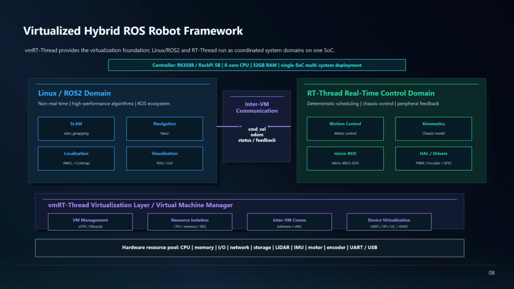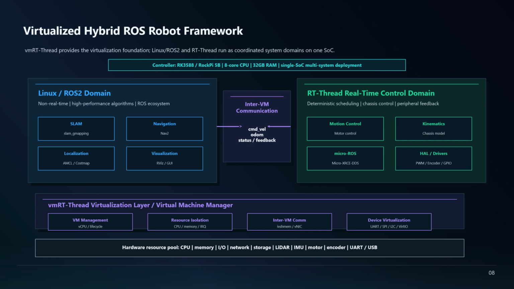The main modules include SLAM mapping with SLAM_G mapping, navigation with nav2, localization and map handling with the AMCL and COSMAP, and visualization with RViz or GUI. The second is the RT-Thread real-time control domain. This domain focuses on deterministic execution, chassis control, and peripheral feedback. It carries the real-time control path of the robot. The main modules include motor control, chassis kinematics, micro-ROS, micro-XRCE-DDS, PID, PWM, encoder reading, GPIO, and USTD.